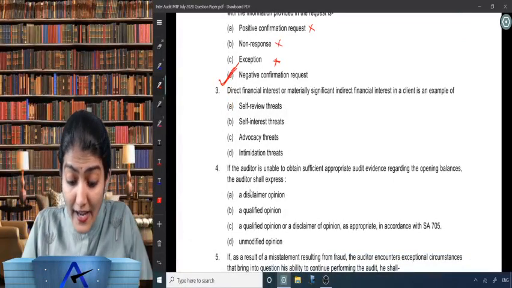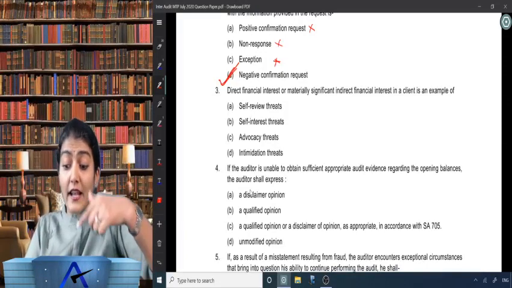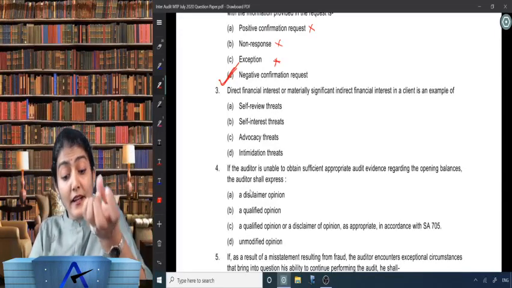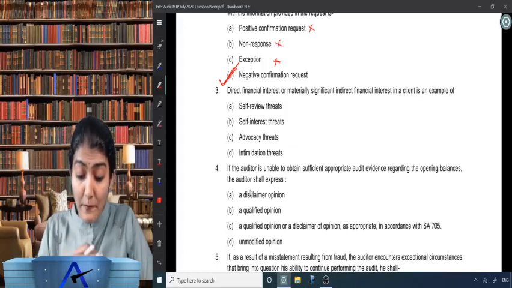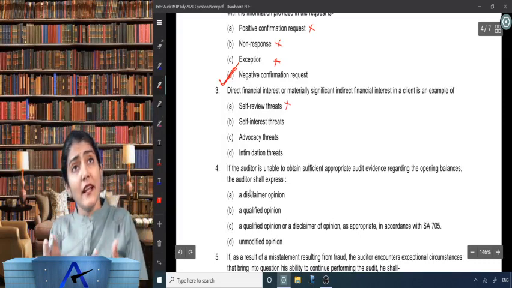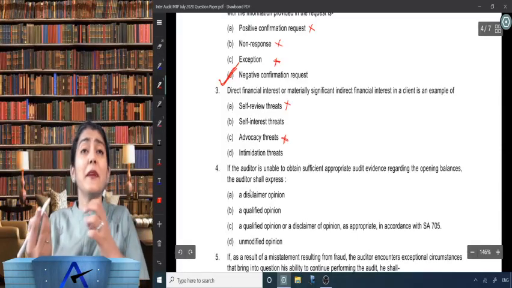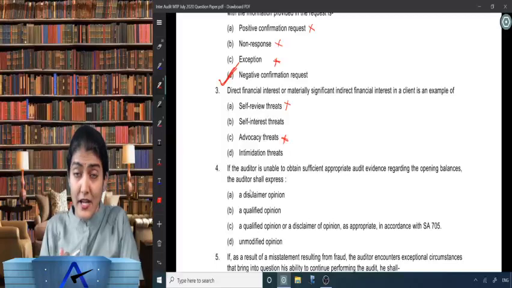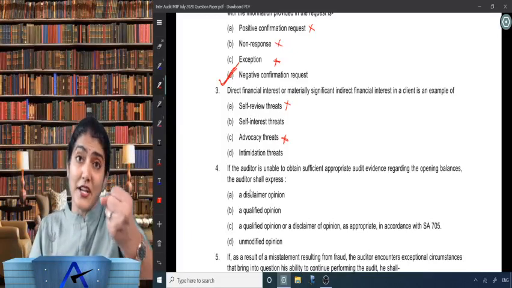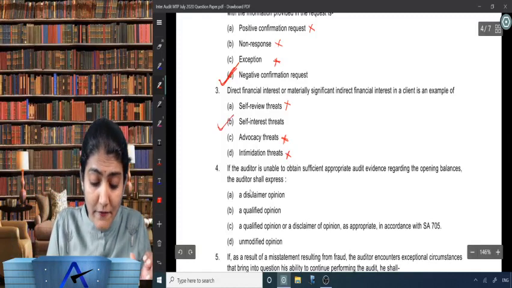Next one: direct financial interest or materially significant indirect financial interest in the client is an example of. Self-review threat? No, self-review is where maker-checker is violated. Advocacy threat? No, advocacy threat is where you are dealing with or promoting the shares of the entity. Intimidation threat? No, that is where you are put under pressure by the client, threatened by removal, by replacement, or with litigation. So it's not self-review, advocacy or intimidation threat. Here it would be the self-interest threat.